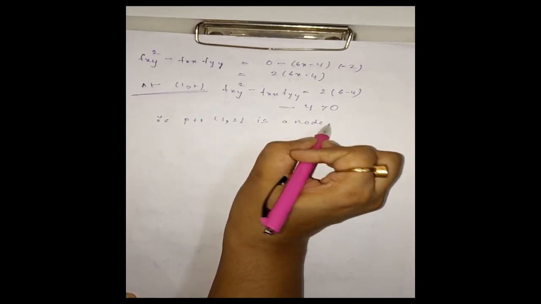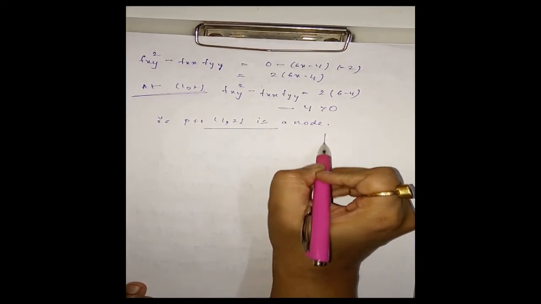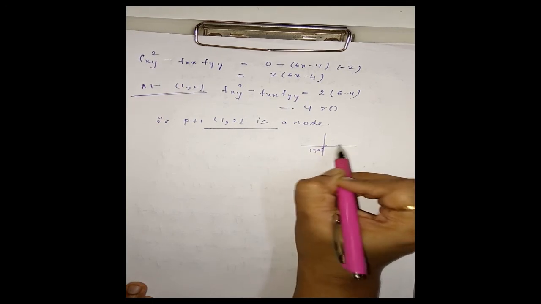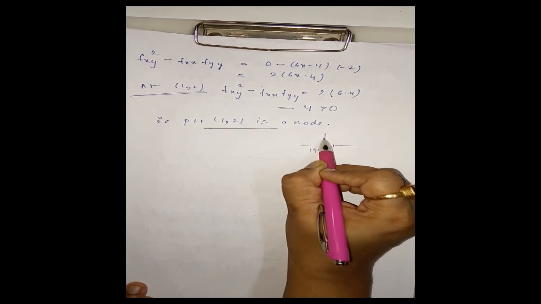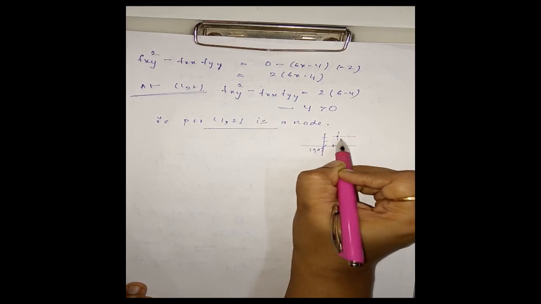Now we have to find the equation of tangent at this point. In the same way that we have already discussed, we have to shift our origin to the point (1, 2). See here, this is my origin (0, 0), and now I have to shift my coordinate axes with respect to a new set of coordinates.